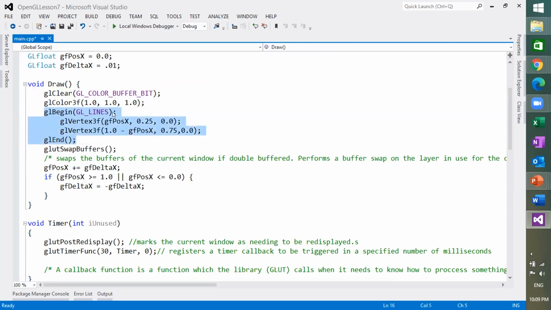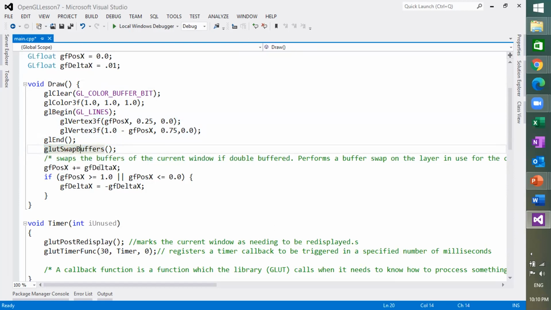We have discussed these functions in our class and in previous lectures. The main area which needs attention is glutSwapBuffers. It swaps the buffers of the current window if double buffered. This is the main purpose of this statement, so it is important.